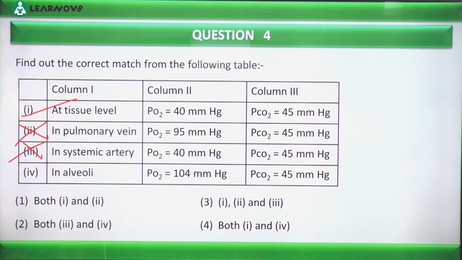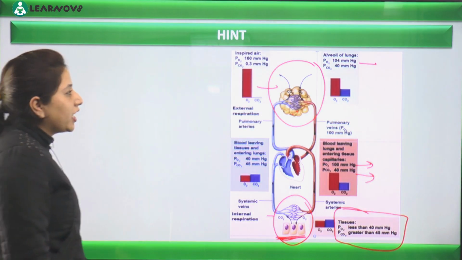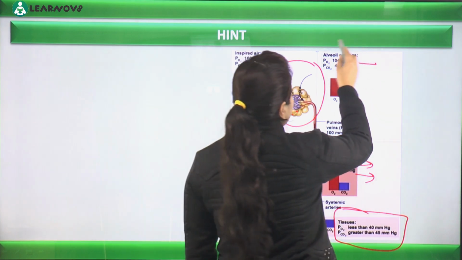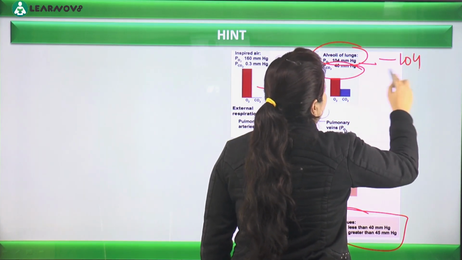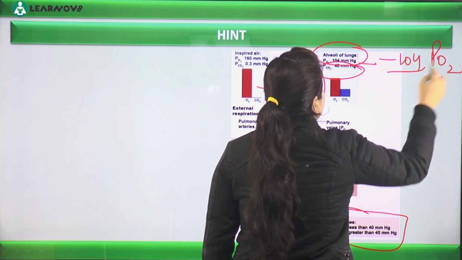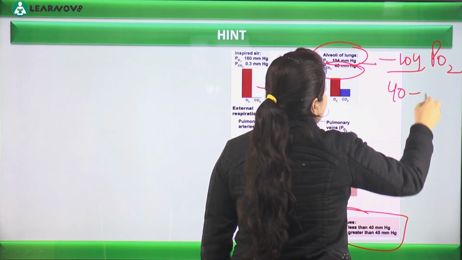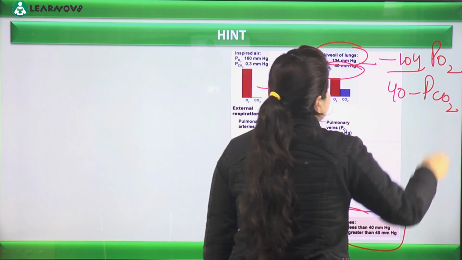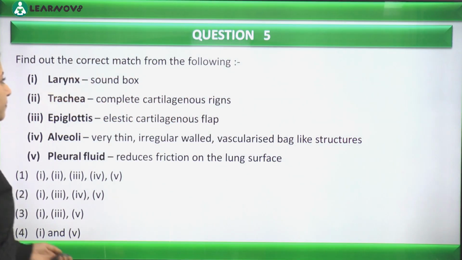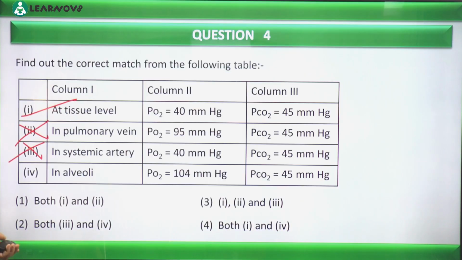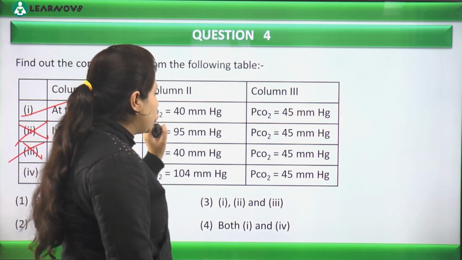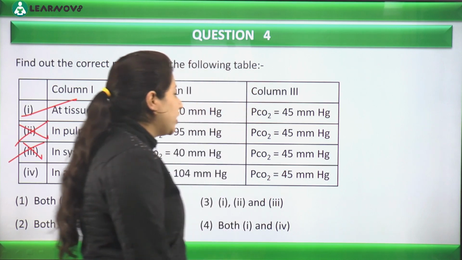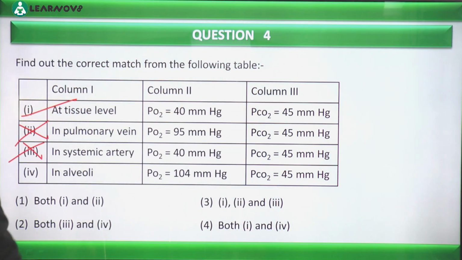कमिंग टू द फोर्थ, दैट इज एल्वियोलाई. एल्वियोलाई में अगर हम देखेंगे पार्शियल प्रेशर, अभी जस्ट मैंने आपको दिखाया था, यहाँ पार्शियल प्रेशर ऑक्सीजन का 104 mmHg होता है. 104 for partial pressure of oxygen and 40 is the partial pressure of carbon dioxide. So let us see what's going to happen here. In alveoli, the partial pressure of oxygen 104 mmHg and that of carbon dioxide is 45 mmHg. बिल्कुल सही बोला है इन्होंने.